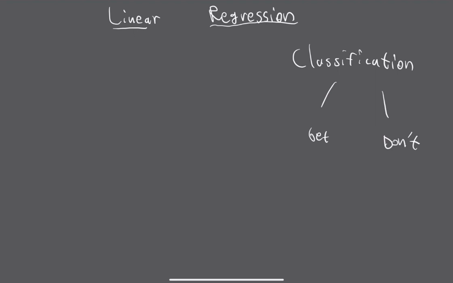So all regression means is that there is not a fixed number of classes. The output is a number of some sort, and it belongs on a number line, basically, and it could be literally any number. It's not a fixed set of numbers. So if you wanted to make an AI model that predicts how tall someone's going to be based on, say, their current weight, their current height, and how tall their parents are, whatever features we think are relevant, that output number exists on some infinite scale.